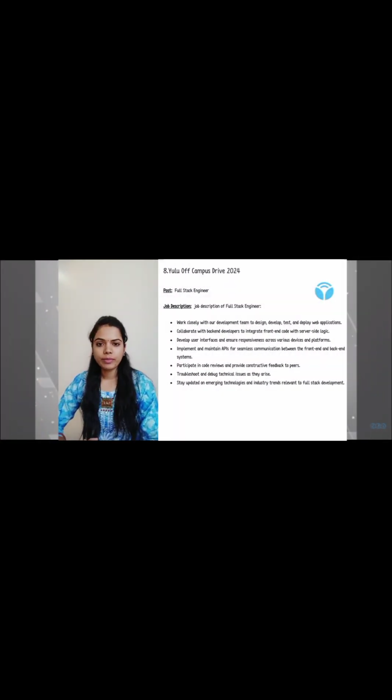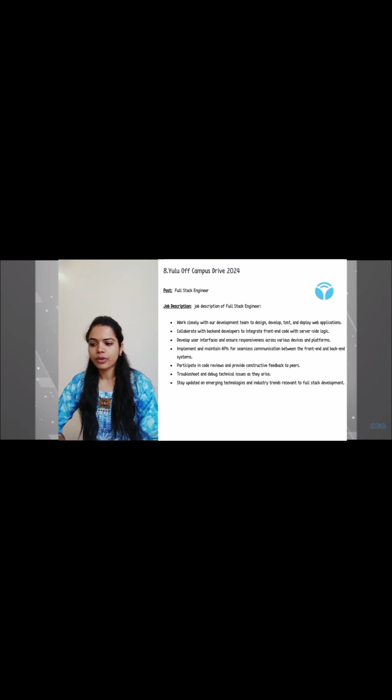There is a ULU campus hiring 2024 for the post of full stack engineer. Let's see the job description of a full stack engineer. Work closely with the development team to design, develop, test, and deploy the web applications. Collaborate with the backend developers to integrate front-end code with the server-side logic. Develop user interfaces and ensure responsiveness across various devices and platforms. Then implement and maintain the APIs for seamless communication between the front-end and back-end systems.